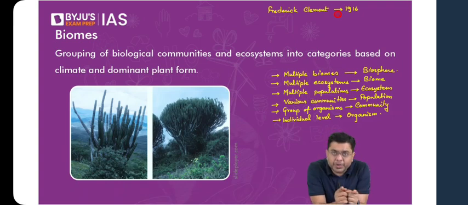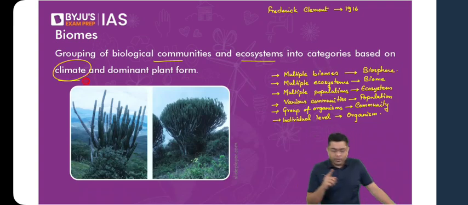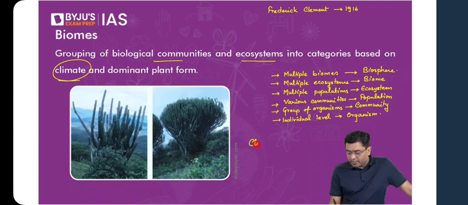Understand this: the vegetation of an area is going to determine the types of species living in that area. And what is the vegetation in turn dependent upon? Basically, the climatic factors in general. If all the other conditions are common, it is the climatic factors which will determine them. So for Frederick Clements, and for a long period of time after that, biomes represented biological communities and ecosystems based upon the categories of climate and the dominant vegetation. You need to understand that chain. So basically, climate determines vegetation, and that vegetation determines the species and communities.